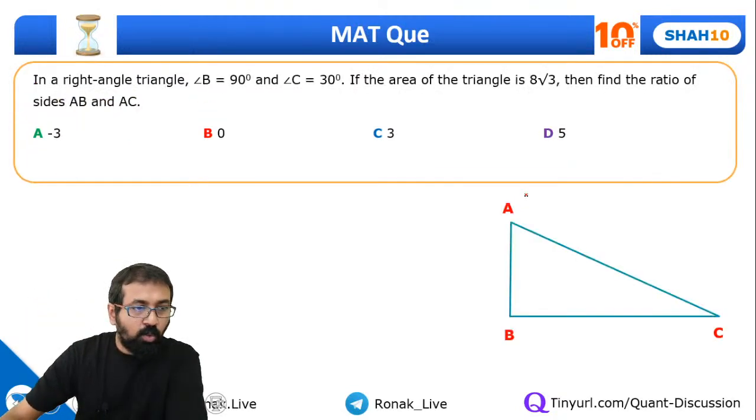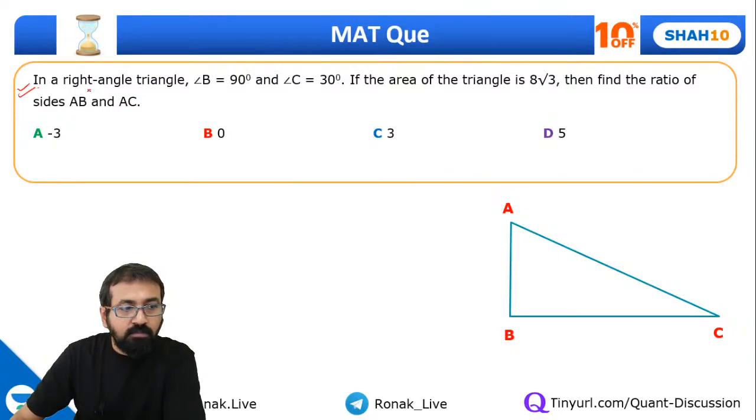Okay. Try for this one. Of course, this question is not there in the sample paper. This I have taken from a different source. So in a right angle triangle, angle B is 90 degree, angle C is 30 degree.